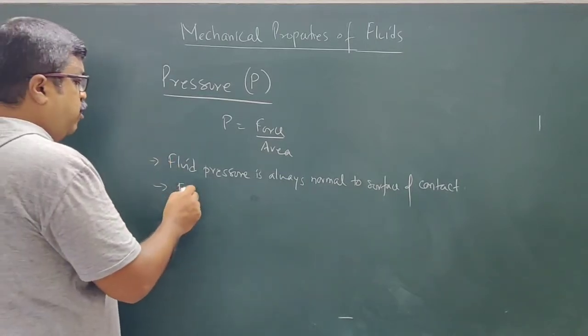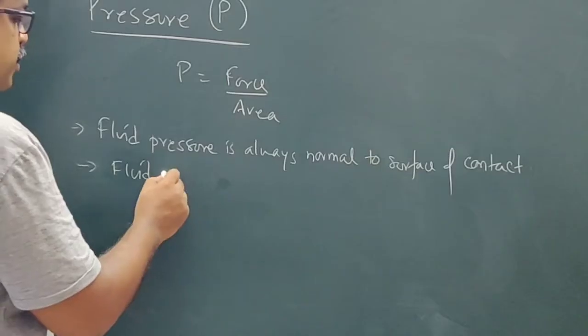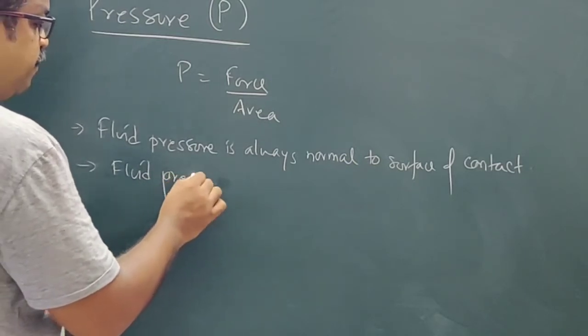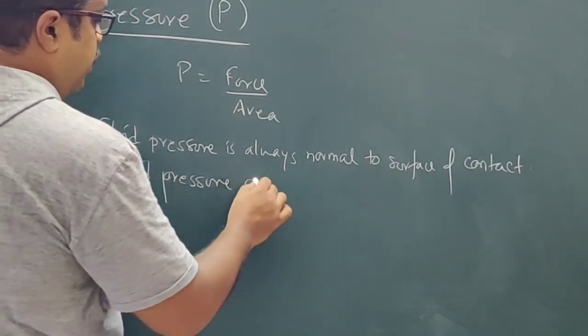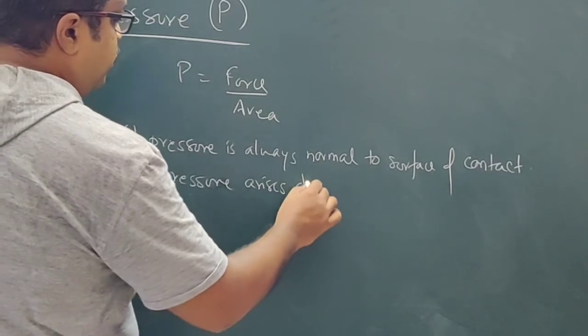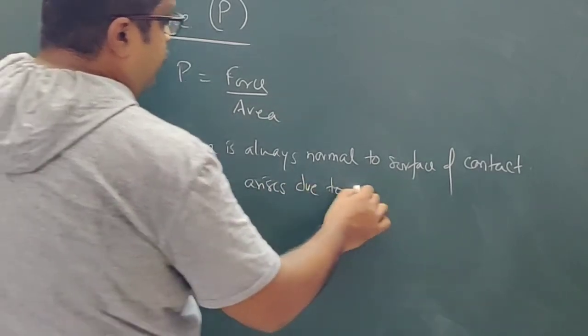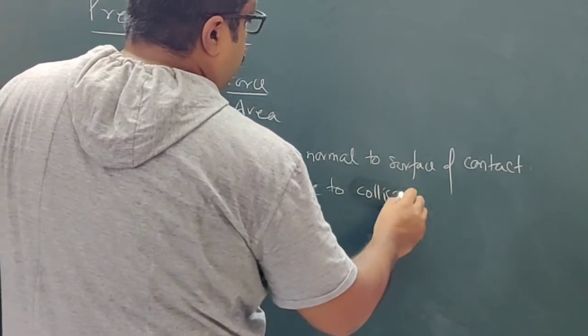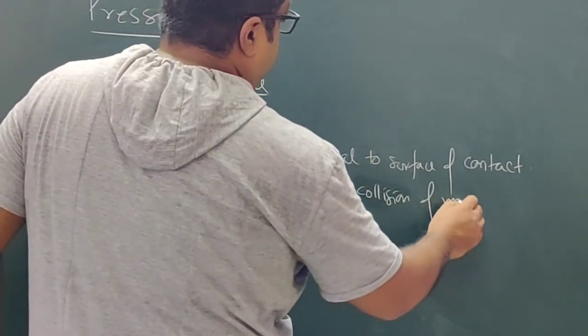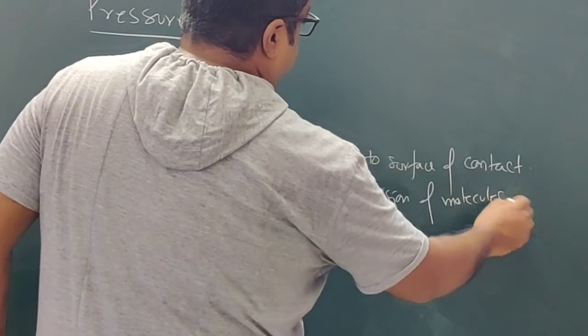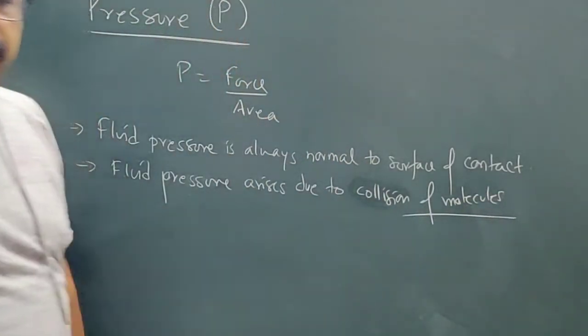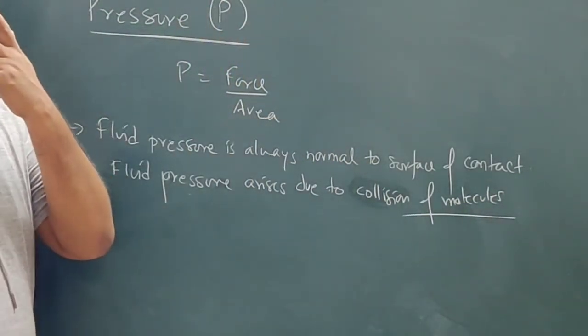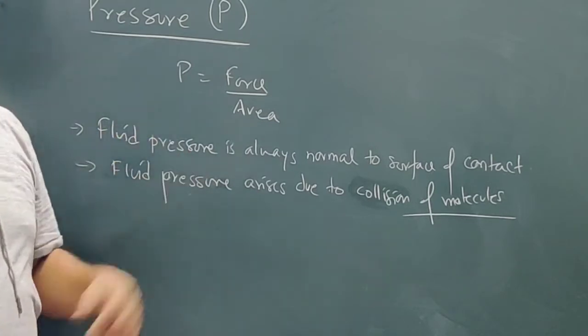Okay, so fluid pressure arises due to collision of molecules. This is the cause of fluid pressure.